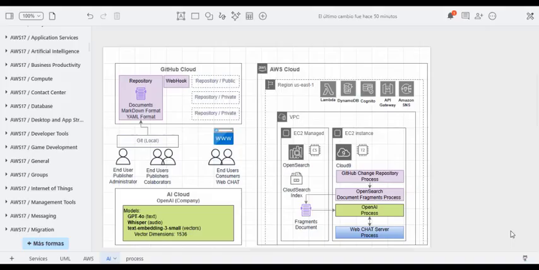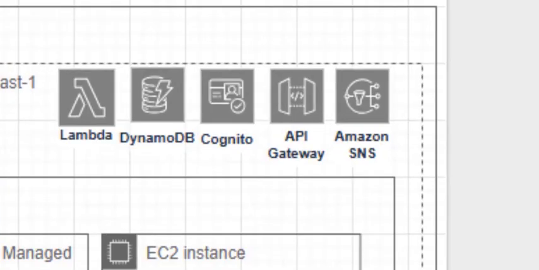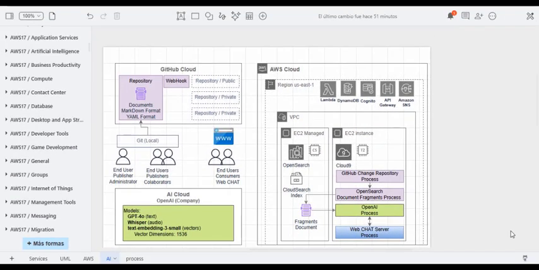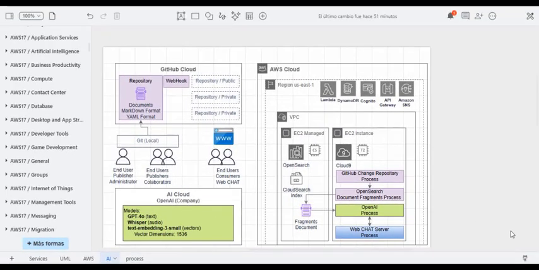The entire solution is deployed on AWS, so hotels do not need to maintain their own infrastructure. The architecture includes high availability servers, user authentication, a semantic database for document retrieval, an operational database, and automated processes that keep all information continuously synchronized. When a user submits a query, the system retrieves the most relevant documentation chunks, provides them as context to the AI, and returns a response based on the hotel's procedures.